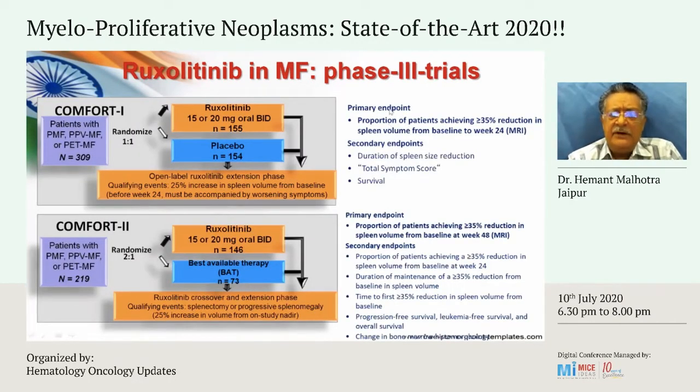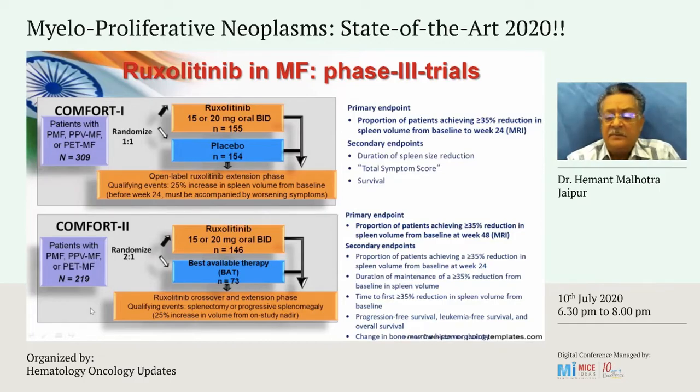These were the pivotal trials of ruxolitinib which were done. The COMFORT-1 trial was done in the United States, 1-to-1 randomization, 15, 20 milligrams twice a day of ruxolitinib, and the control arm was placebo. The COMFORT-2 trial was done in Europe and other parts of the world. There was a 2:1 randomization, and the control arm was best available therapy, which was the therapies which we've already